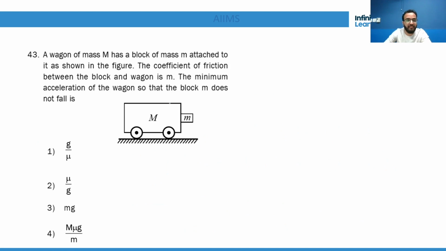Here we all know that if you stand here, obviously one pseudo force will be applied here, right? And one normal will be applied here. Friction will be upwards and mg will be downward.